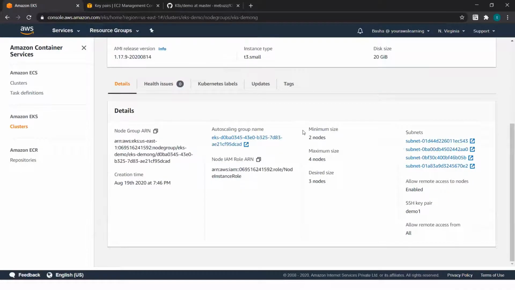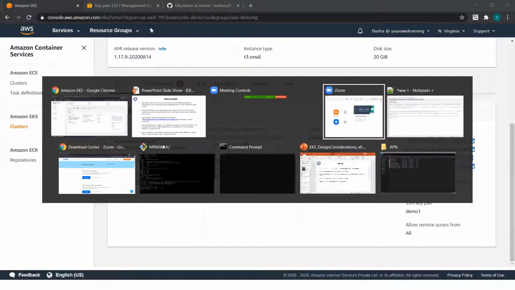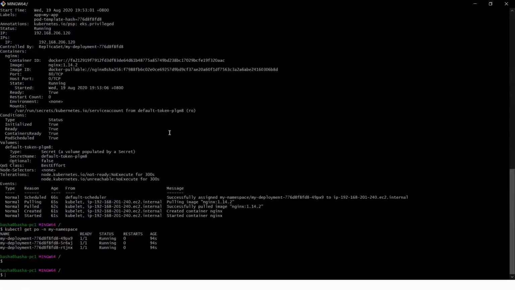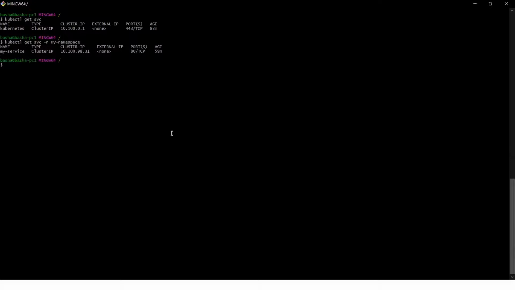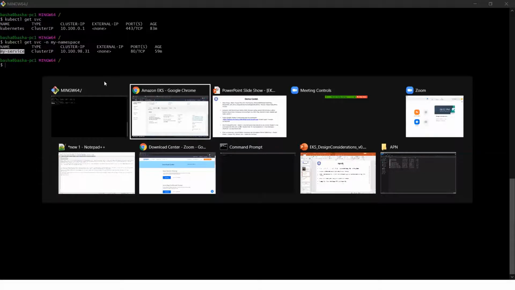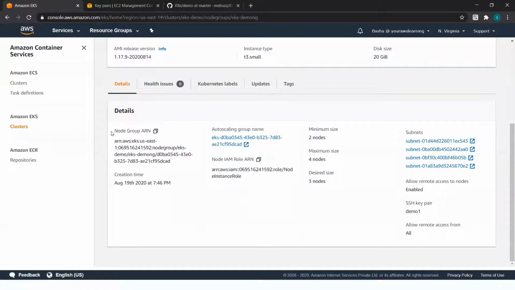So I had created a cluster, and I was interacting with my Kubernetes cluster. I say kubectl get svc. I need to specify a namespace. So I deployed a sample service, my service, but we will go through the demo so that you are aware of how to deploy a service and how easy it is to create a cluster.